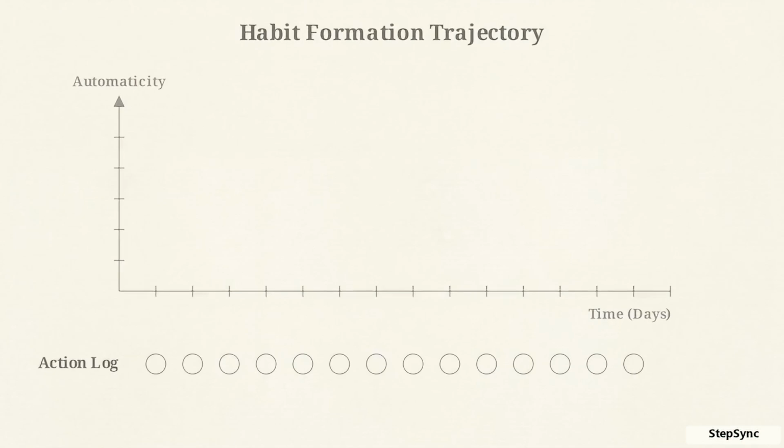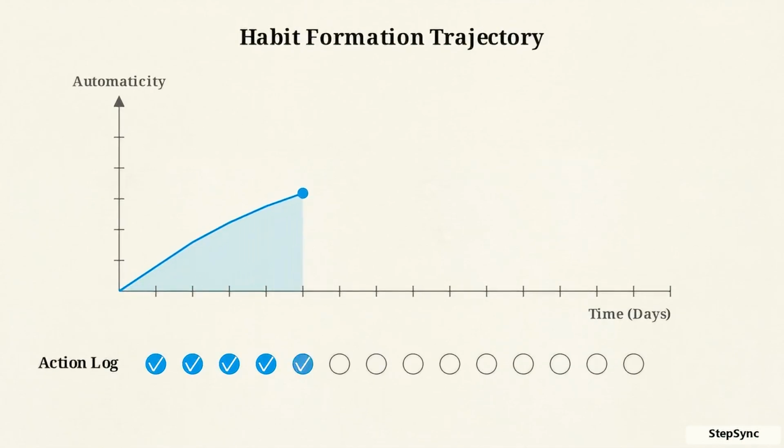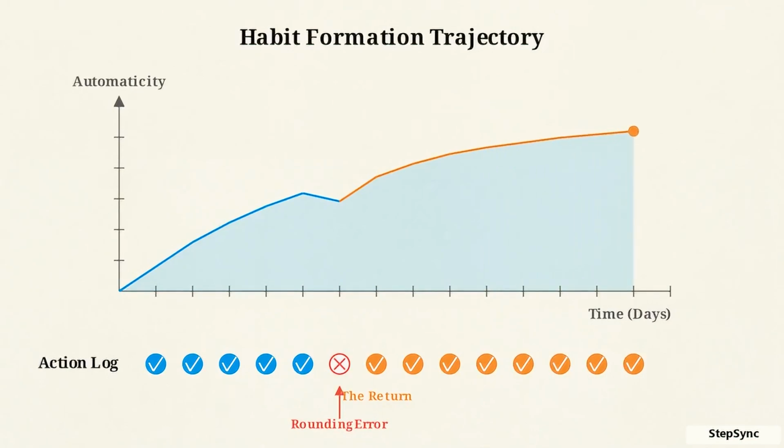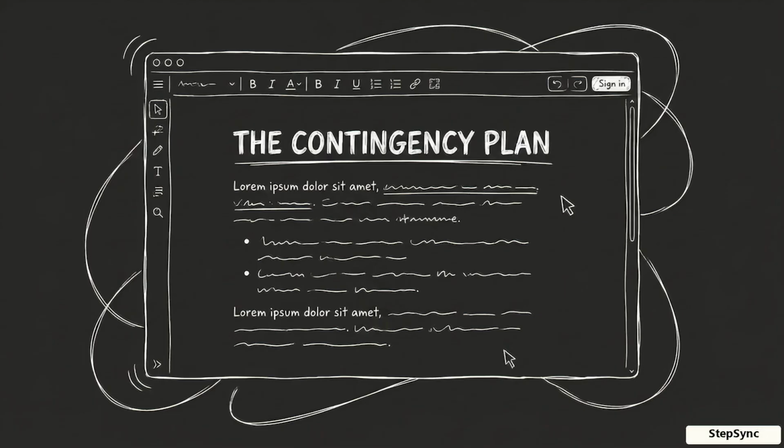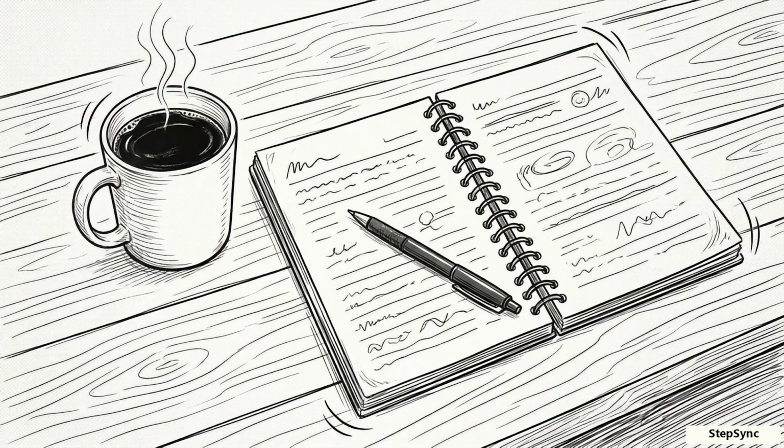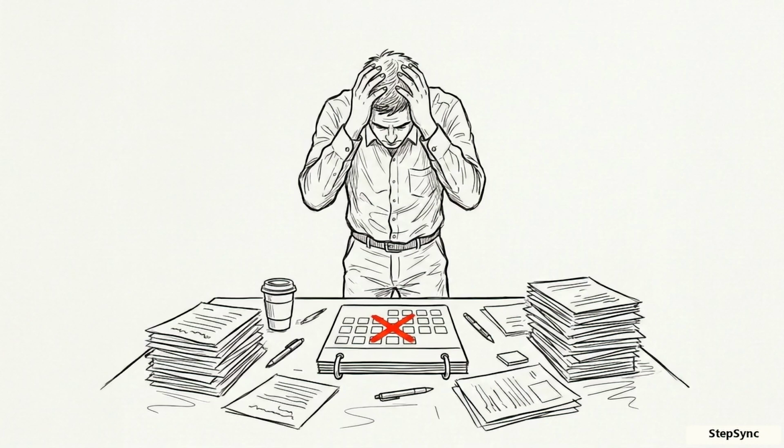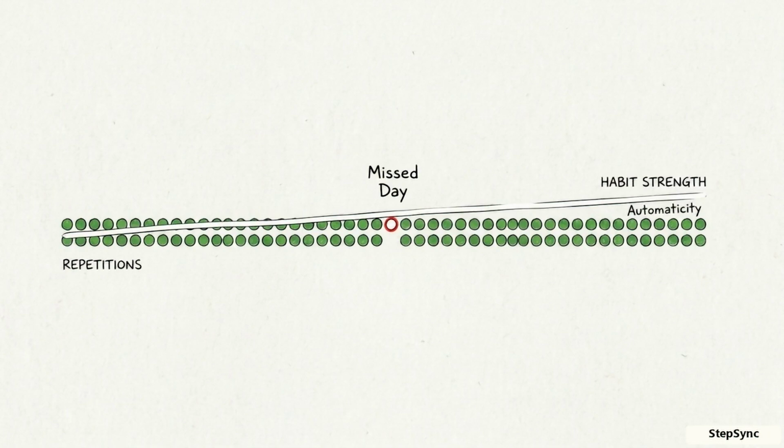The same study also found that missing a single day did not meaningfully harm the long-term habit formation process. So we add 1 rule: never miss twice in a row. If you slip up on a Tuesday, your only goal is to get back to the coffee and the notebook on Wednesday. Many people quit because they treat a single missed day as a total reset. Understanding these statistics prevents that spiral. 1 missed day is a rounding error. The habit forms through your overall consistency.